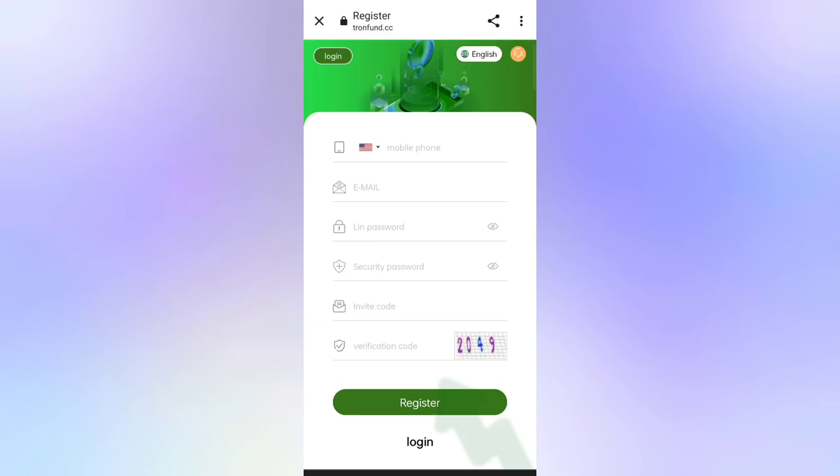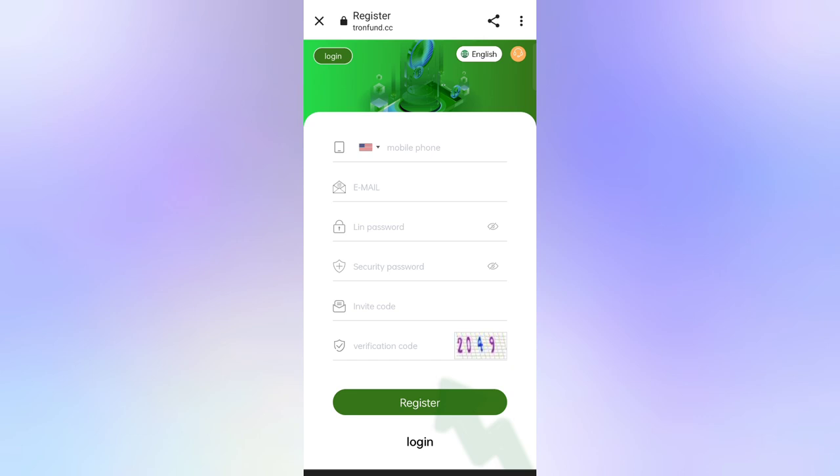In this video I will discuss a new TRS mining site. In this site you can earn lots of TRS by cloud mining. So first of all, click on the description, then you will see the website link and the system interface. On this page you can sign up your account.